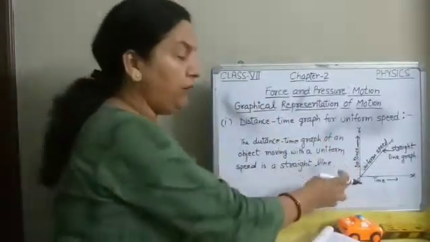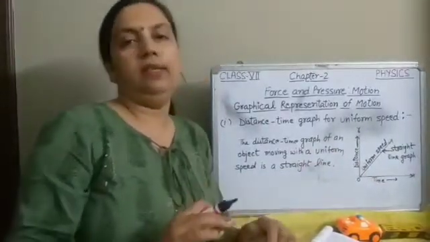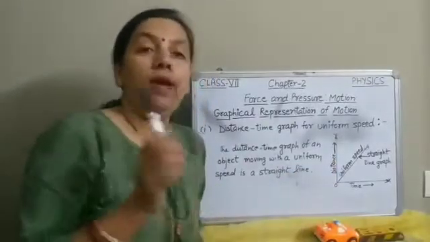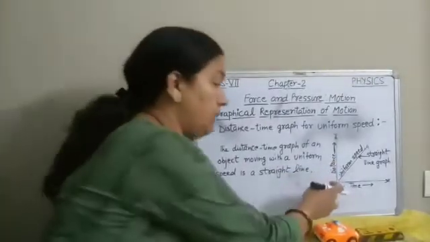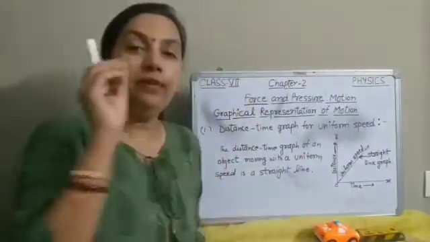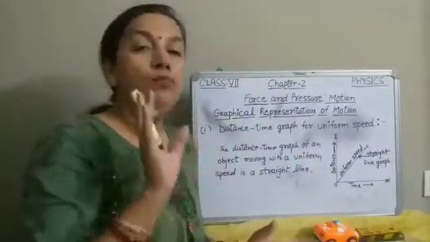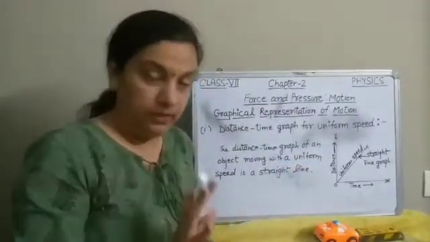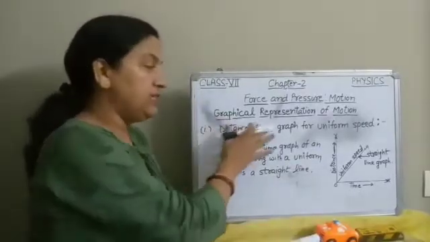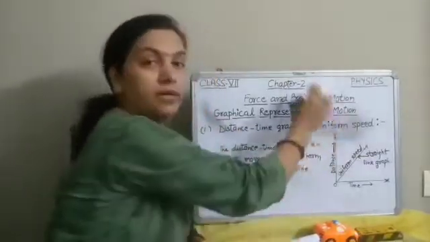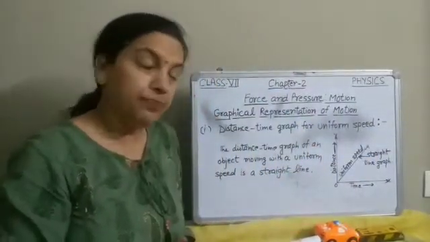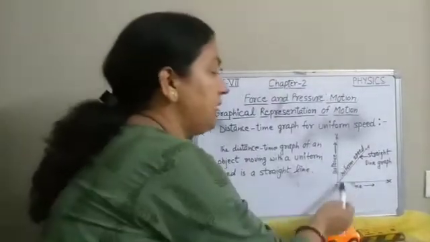It means if one increases, the other also increases. So if the distance time graph of an object is a straight line, we can say that object is moving with a uniform speed. Whenever we talk about the distance time graph for uniform speed, it will always be a straight line.